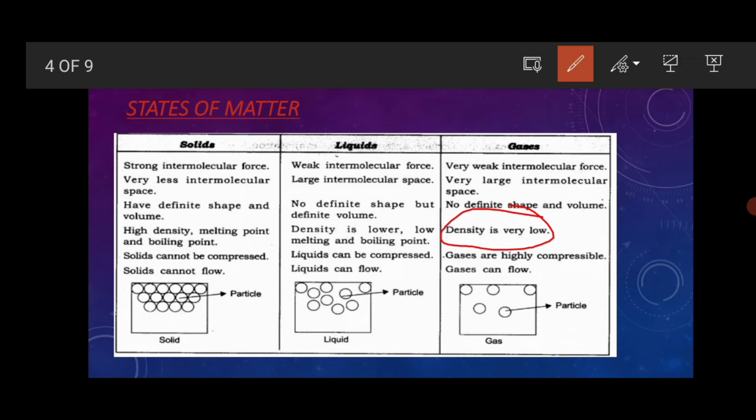You can see in your homes CNG and LPG: the gas is compressed in that cylinder, and from that cylinder the gas comes out. Understood? You can take a screenshot of these states of matter. Okay friends, we will move to the next slide.